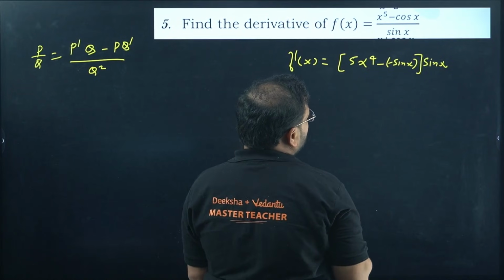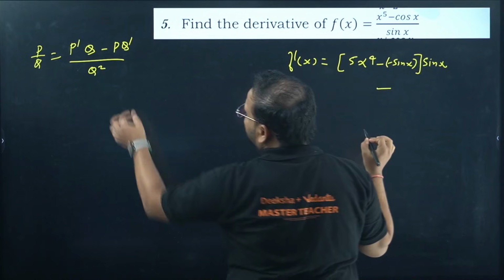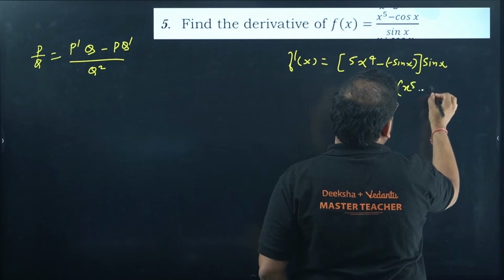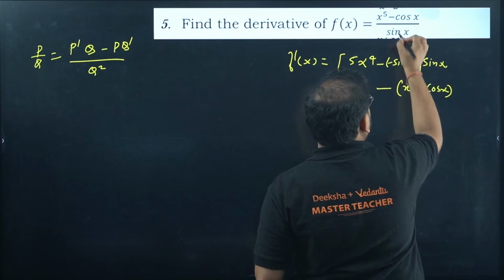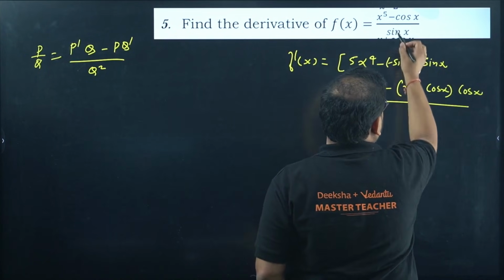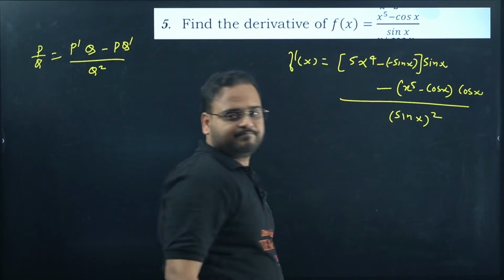Now this time, I keep the denominator as it is. This time I'll keep a minus sign, please check. I keep this as it is, x power 5 minus cos x, and differentiate the denominator. For that I'll get cos x only. Divide by the denominator square, so sin x the whole square.